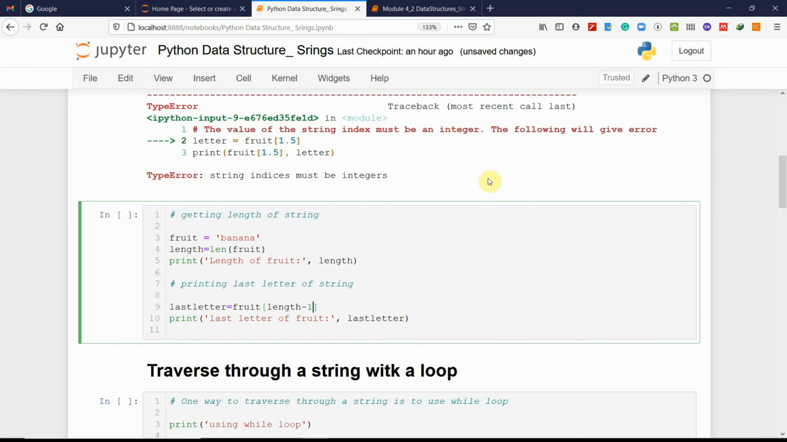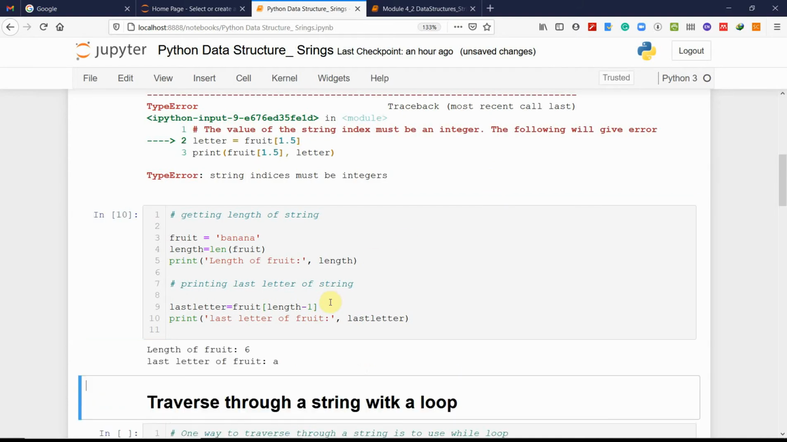And you will see what happens. So, length of fruit is equal to 6, and if we're interested in the last letter, that is length minus 1.